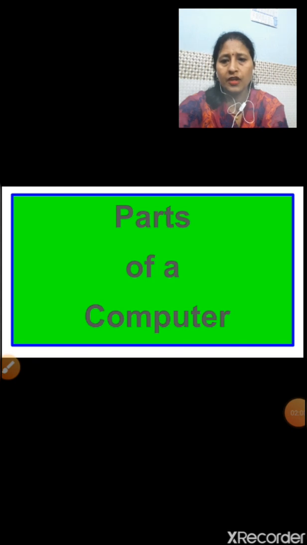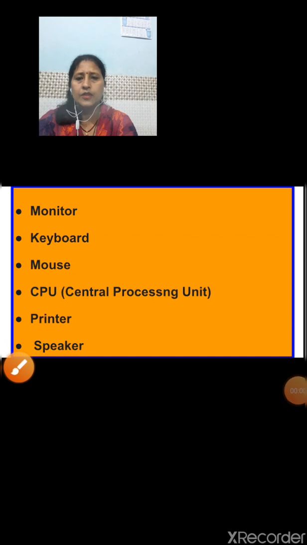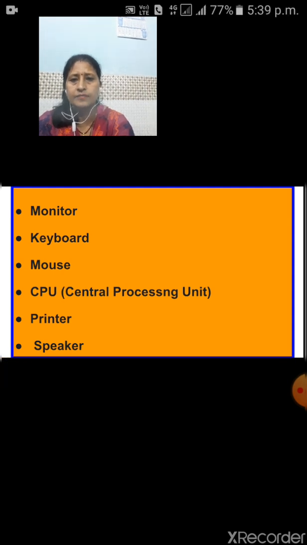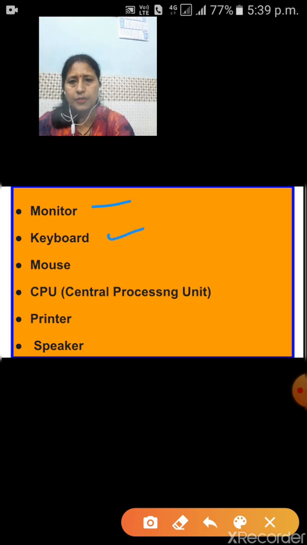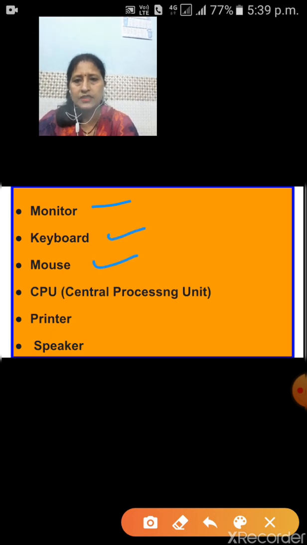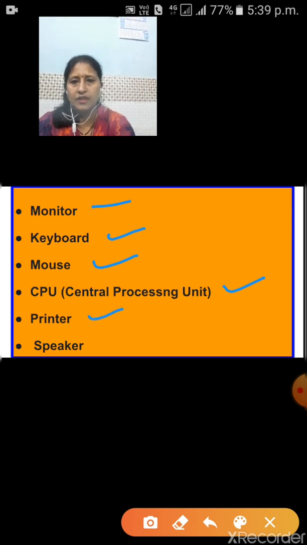Children, first of all, we will study about the parts of computer. Human body is made up of different parts. In the same way, computer has many parts which make it a machine. The main parts of the computer are monitor, keyboard, mouse, CPU. CPU is the central processing unit. It is the brain of a computer. Next is printer, speaker.